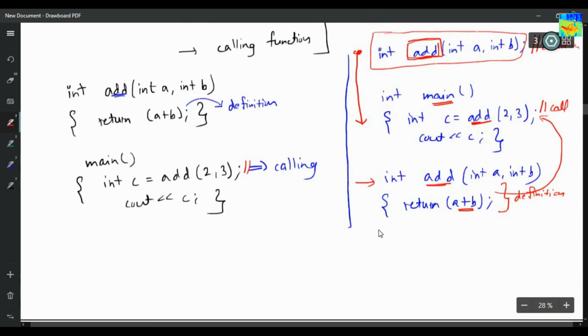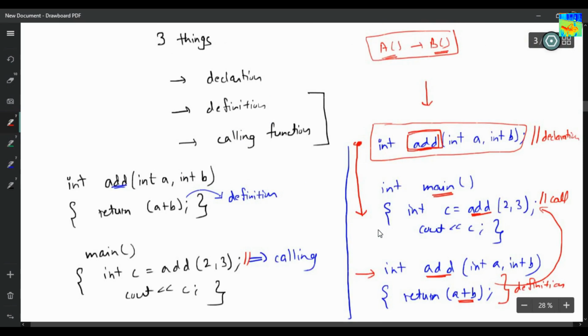So this thing is actually definition plus declaration both. I am telling the compiler that I will write an add function, and simultaneously I have written the add function. So I have defined my function and I have declared my function. But in this case, I told the compiler that I will be writing an add function, and below main I will write the add function. So let's do some problems to get better understanding. Okay.